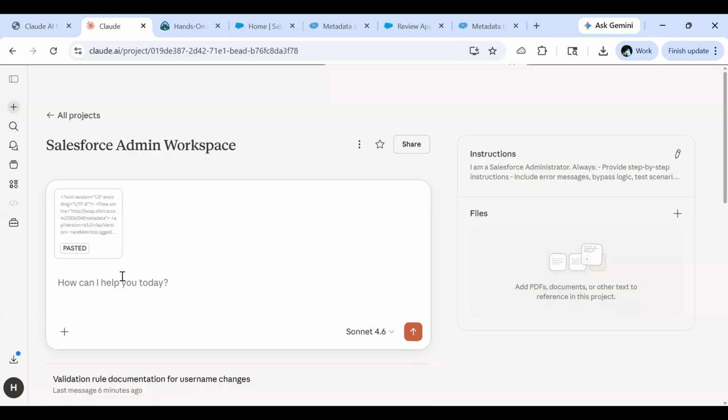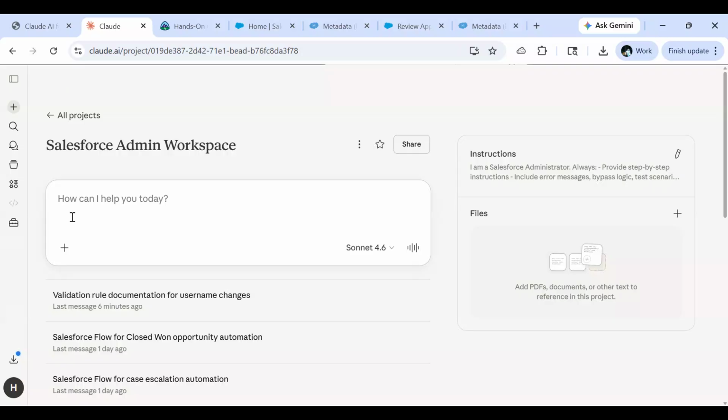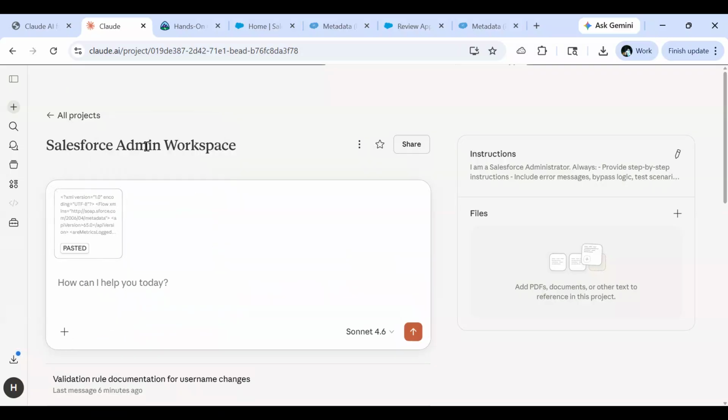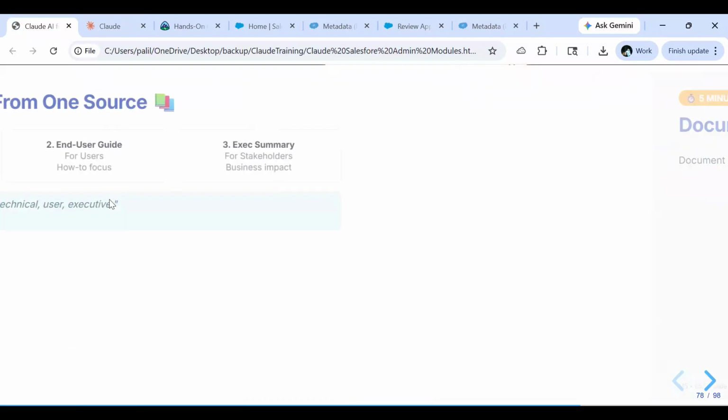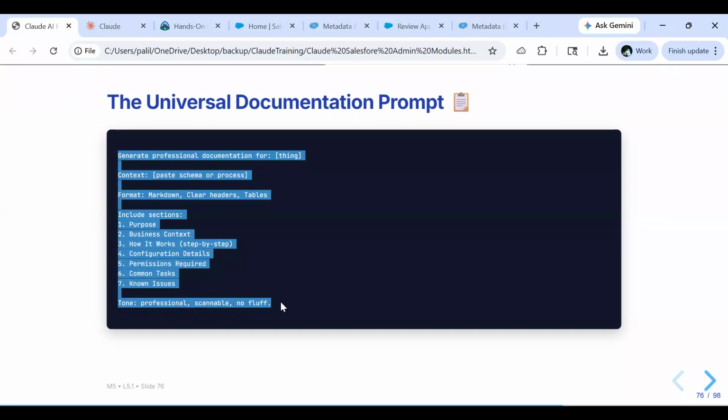Now let's paste the context as plain text. Now we have to paste our prompt also over here, so we'll go back to our presentation. Let's copy this particular one.